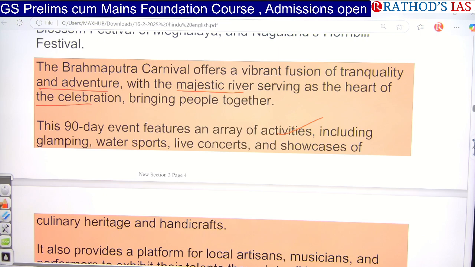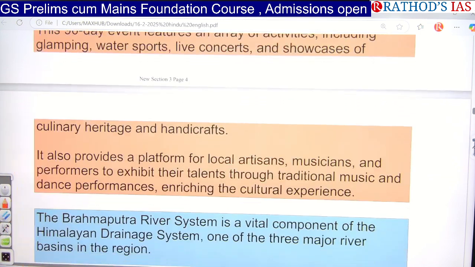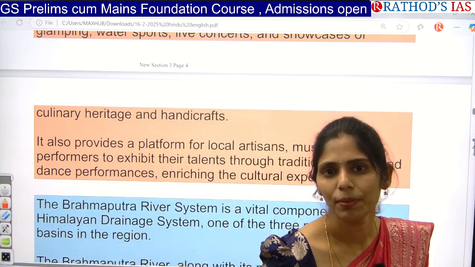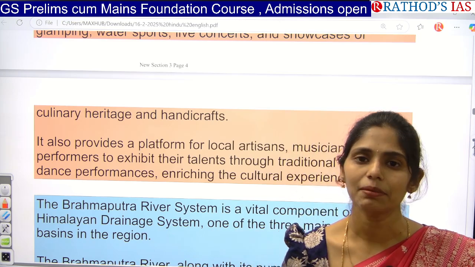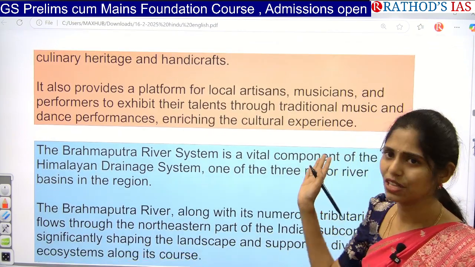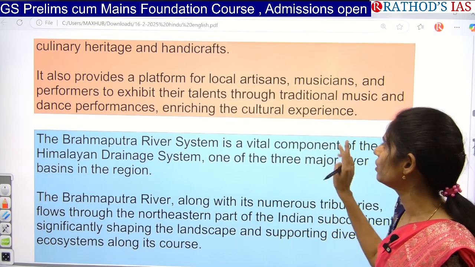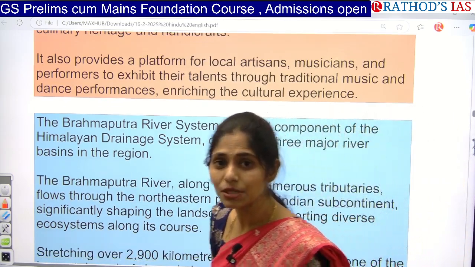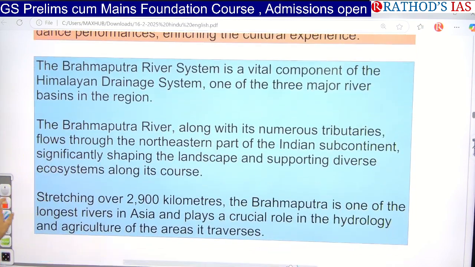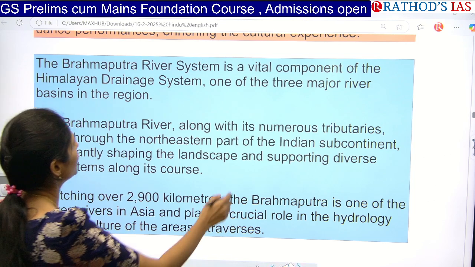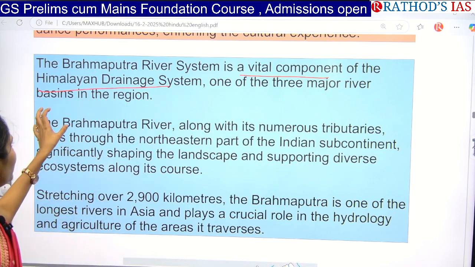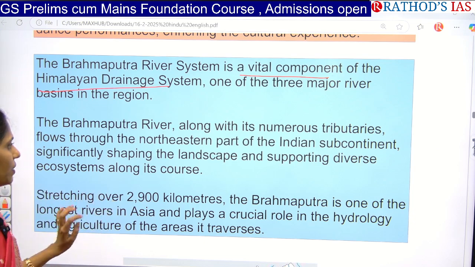In this way it will provide a platform for local artisans, local musicians, and local dancers. They will be performing so that they will get some income. They will also exhibit their talents through traditional music and dance performances, which will enrich the overall cultural experience in that region. And next, if you see some facts regarding river Brahmaputra, this river is a vital component of the Himalayan drainage system, and it is one of the 3 major rivers in our country.